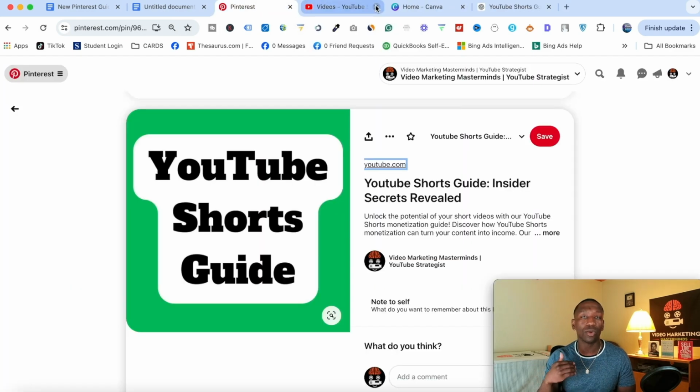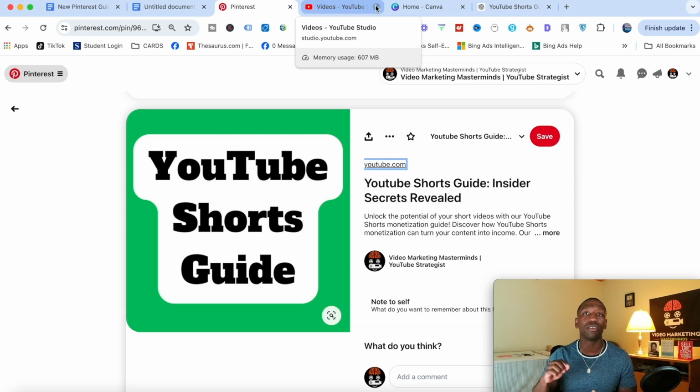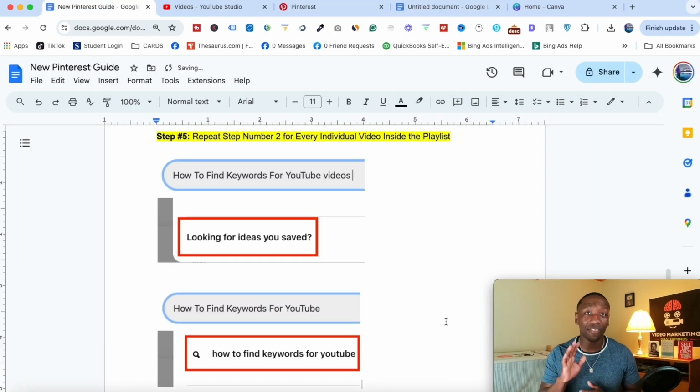So now we're going to move on to the next step, where I'll show you how to set up a regular pin, which is going to be for the individual videos within the playlist. All right, so step number 5 is you need to repeat step number 2 for every individual video inside of the playlist. The same way that you took the playlist keyword and went to verify it on Pinterest, you need to do that with the individual keyword for the videos inside of the playlist.